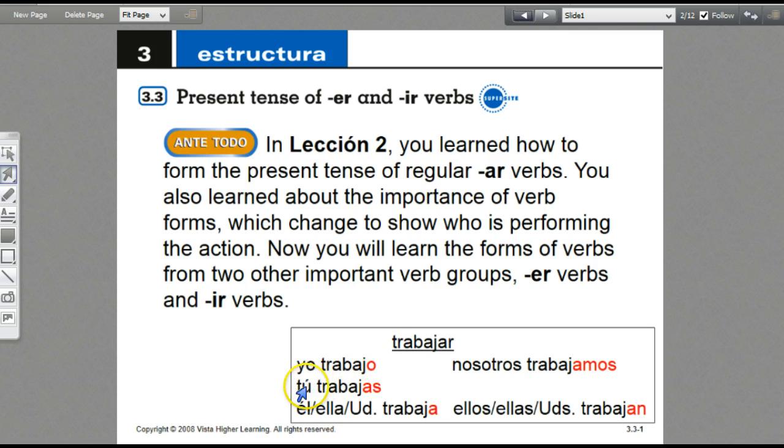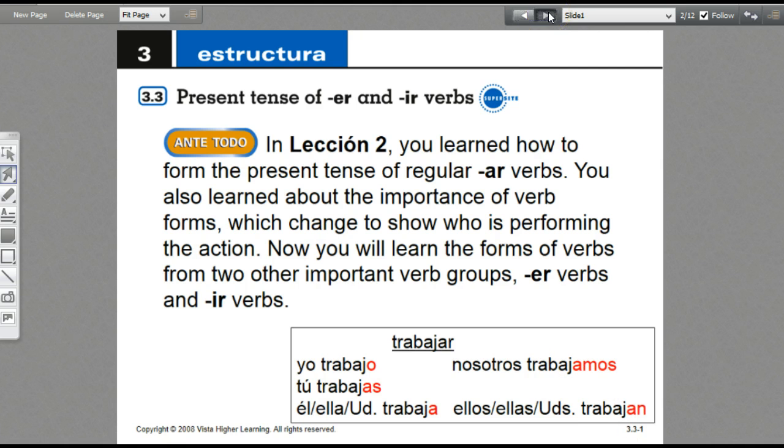So yo trabajo. You work is tú trabajas. He works. Notice in English how we've changed the ending on that verb. So it was I work, you work, but he works. That's conjugating. So the él, ella, usted form of an AR verb is going to end with an A, for example, trabaja. And then nosotros trabajamos, we work. Ellos, ellas, and ustedes trabajan. So the endings for an AR verb: o, as, a, amos, an.